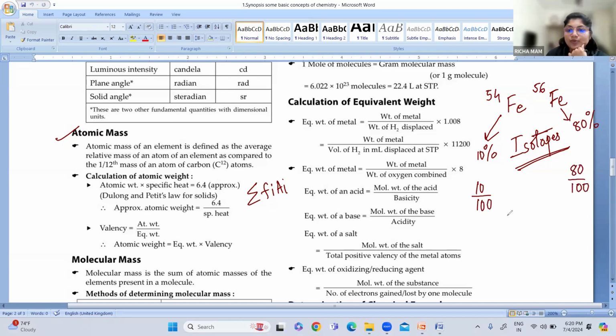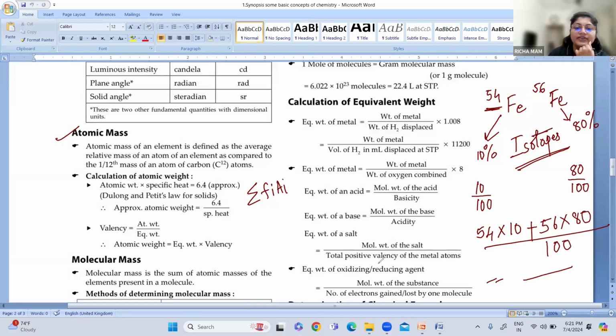So what are we going to do? We are going to take the atomic mass: 54 into 10 by 100, plus 56 into 80 divided by 100. So this is the average. This is the average atomic mass which we are going to get for our iron. Understood? So like this, we are going to solve the problem.